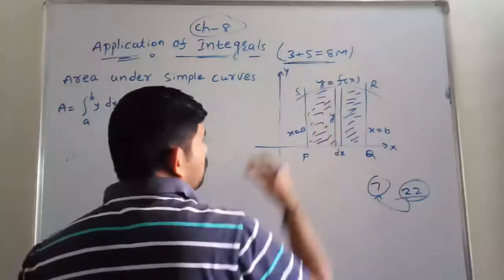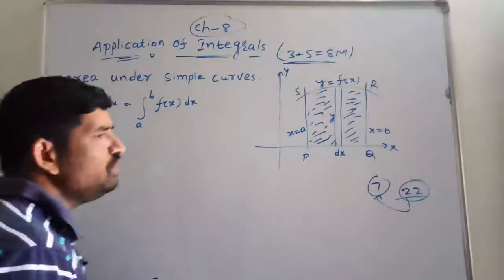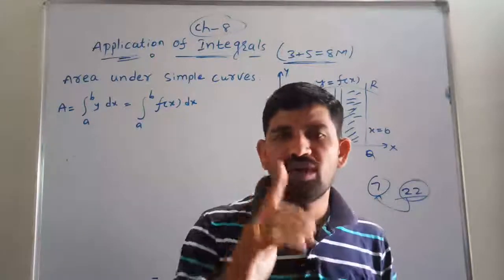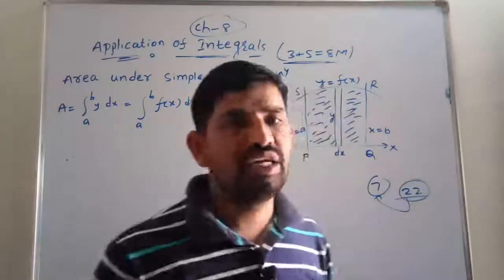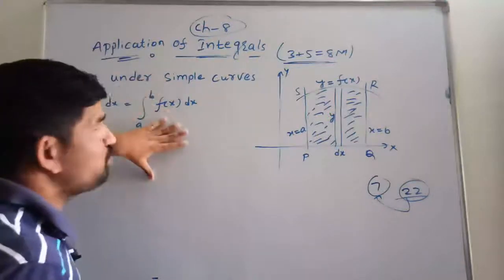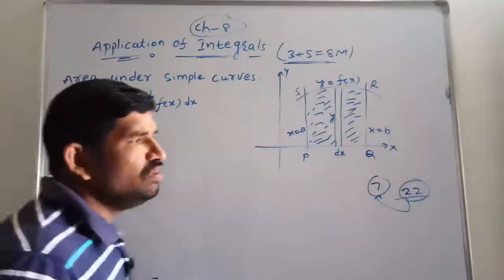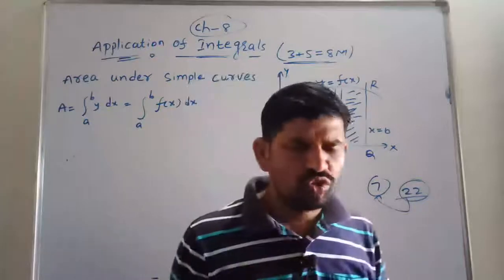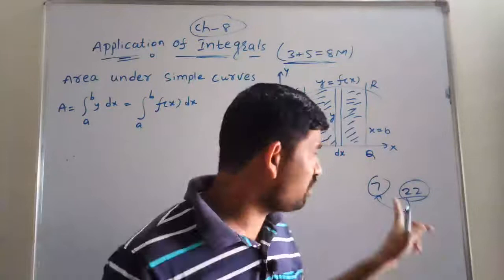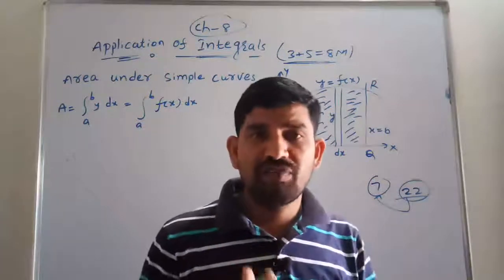The weightage for this chapter is 3 plus 5, which is 8 marks. One 3-marks question and one 5-marks question will come in the NCERT board. So friends, see what the actual content is in the application of integrals. We know the definite integral and the limit of a sum concept. In chapter 7 we completed the definite integral part.